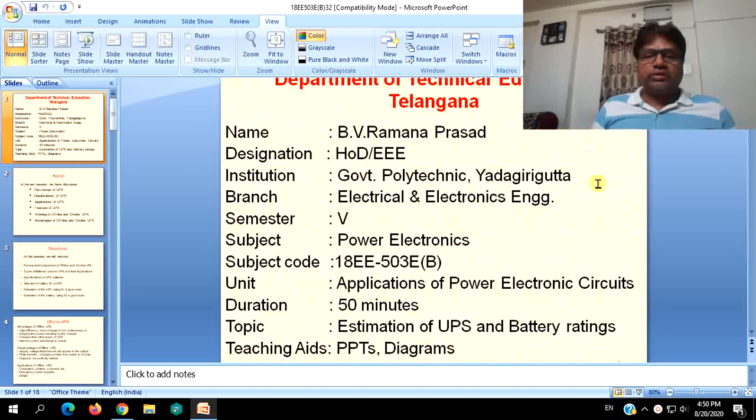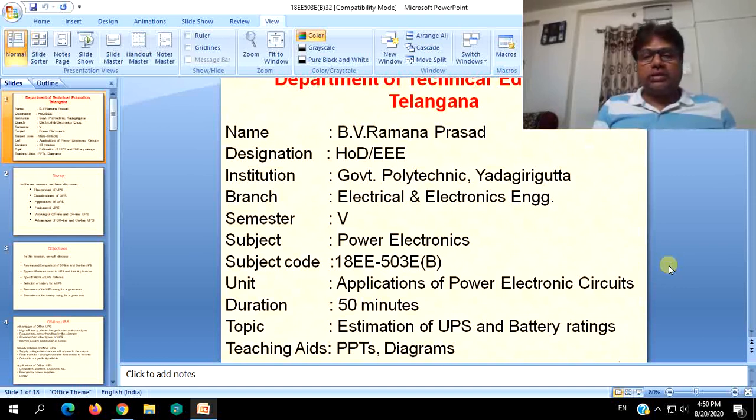This is the 32nd session in this series in which we are going to discuss the topic of estimation of UPS and battery ratings. In the last session, we were introduced to the concepts of battery backup, what is a UPS, classification of UPS, and the working of offline and online UPS elaborately by using the block diagrams, and also we discussed the operation features of both offline and online UPS, their advantages and disadvantages.